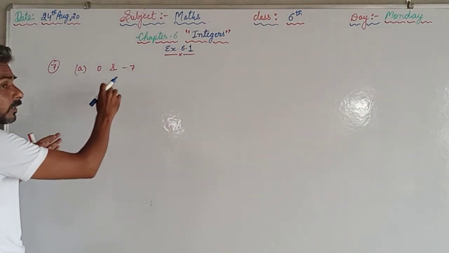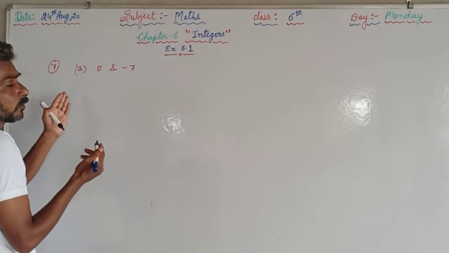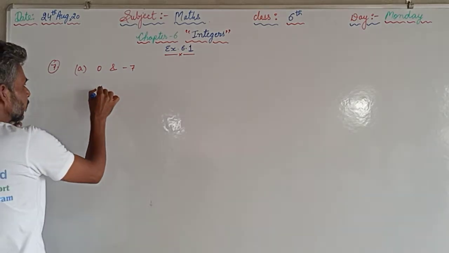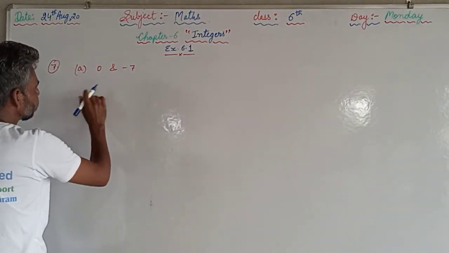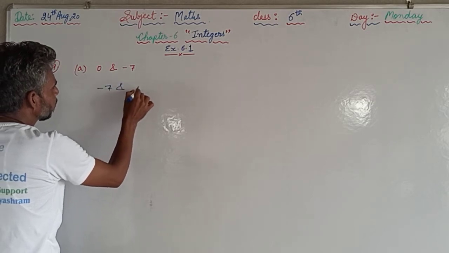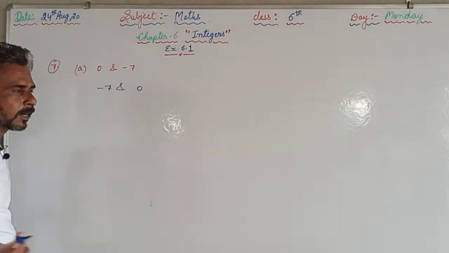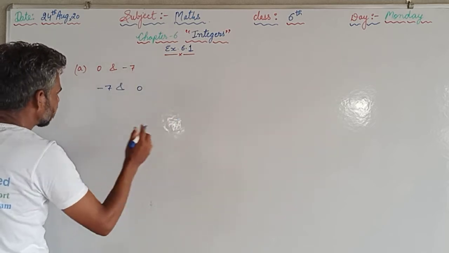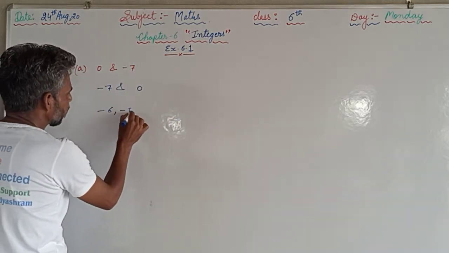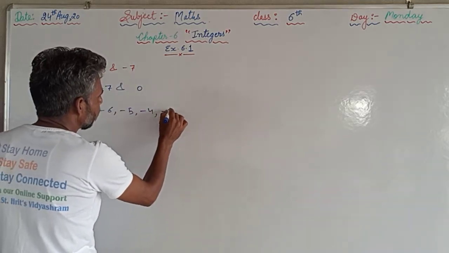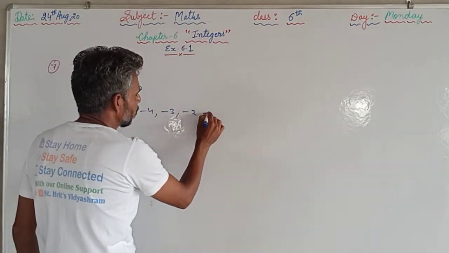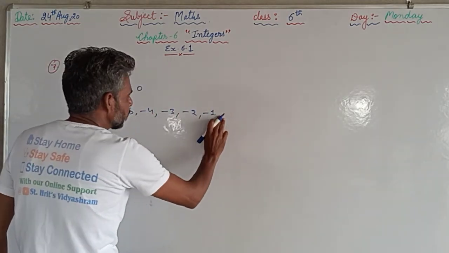Minus 7 is less as compared to 0, so that will be on the left hand side. So minus 7 and 0. We can see from the number line, after minus 7 this side it will come minus 6, then minus 5, then minus 4, then minus 3, minus 2, minus 1, only this.